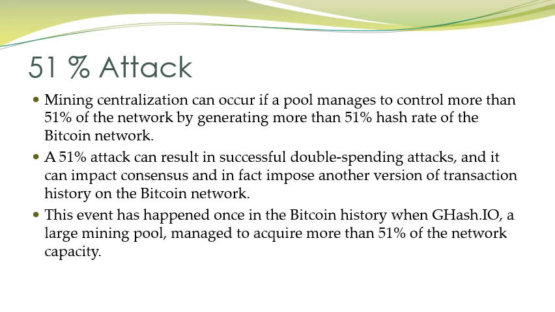So in a 51% attack, mining centralization can occur. These 51% miners can try to control the system. They can calculate the hash value, and they can breach the security of the Bitcoin network. In this case, a monopoly problem may be created.